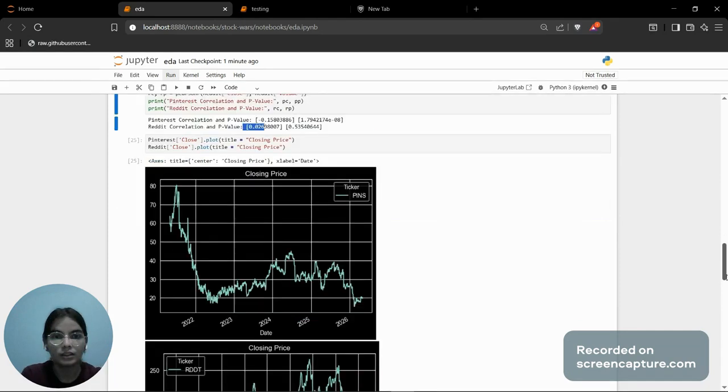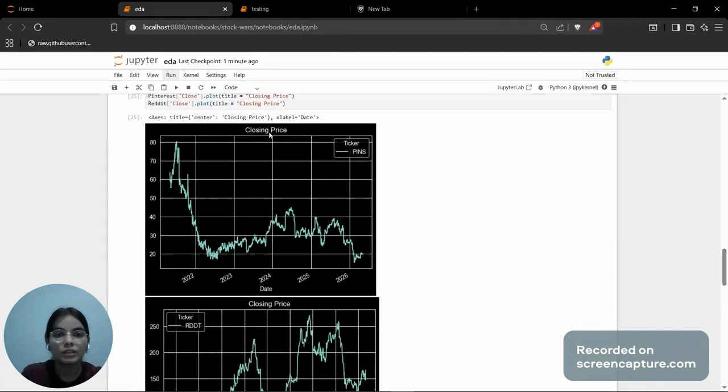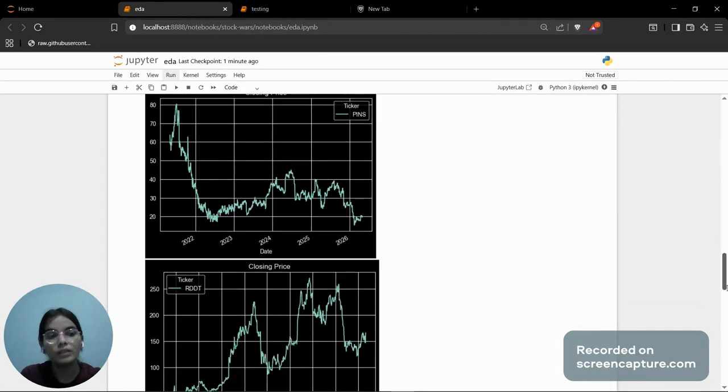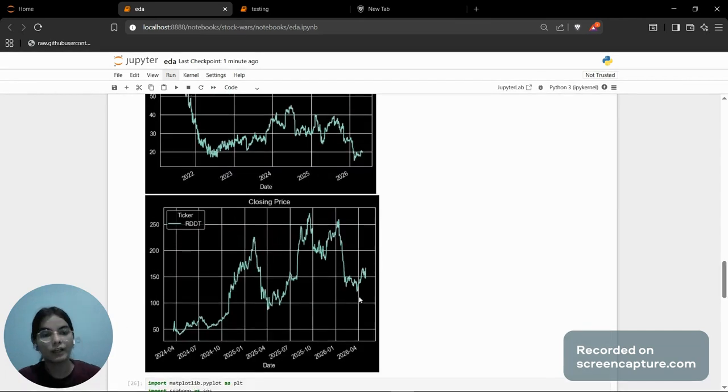Next up, I visualized the closing price. We can see the very clear difference in closing price for the graph for Pinterest and the graph for Reddit. Now, to explain why there is this difference, it is because the IPO went live for Reddit in 2024, which has just been 2 years.